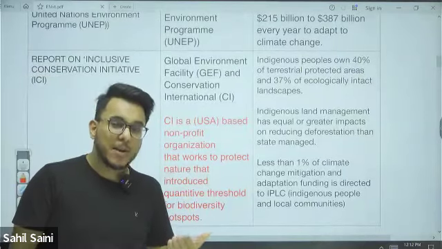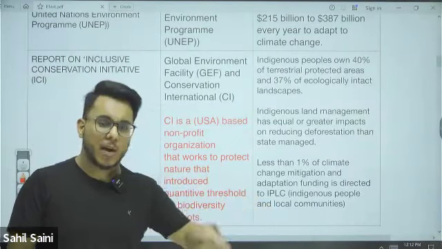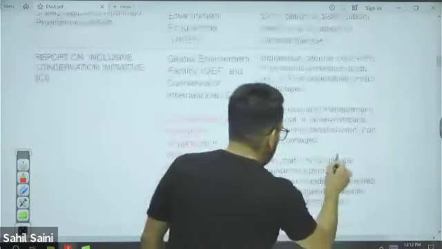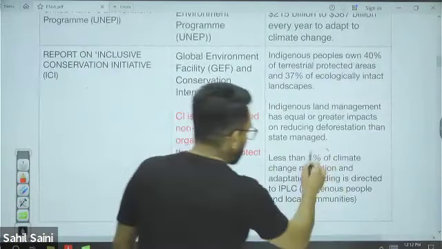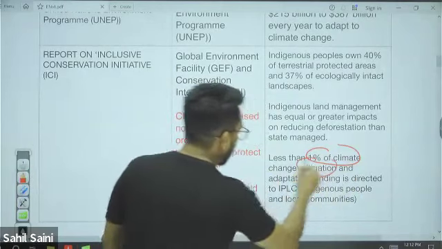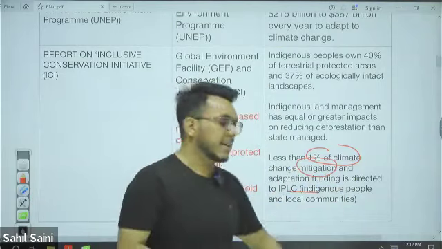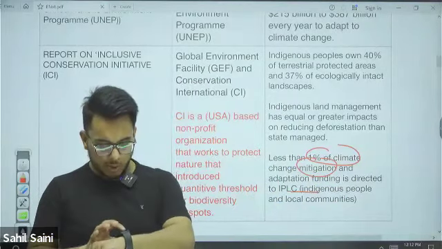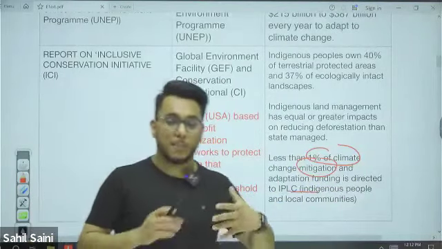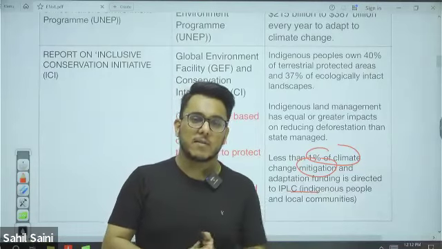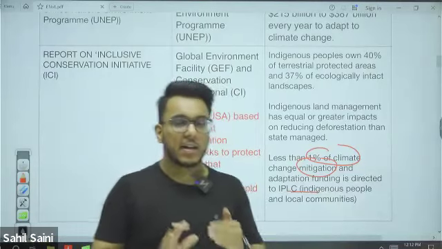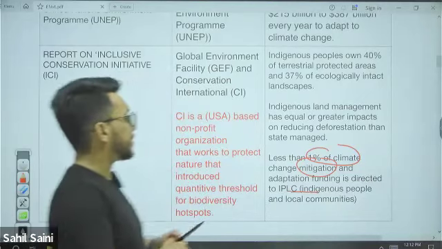Now, of the total climate financing that is being provided, less than 1% of the climate change fund, less than 1% of the mitigation and adaptation fund, is directed towards indigenous people and local communities. So they are very important in the conservation of the environment, but they are not getting their due share, they are not getting the funding. Okay.